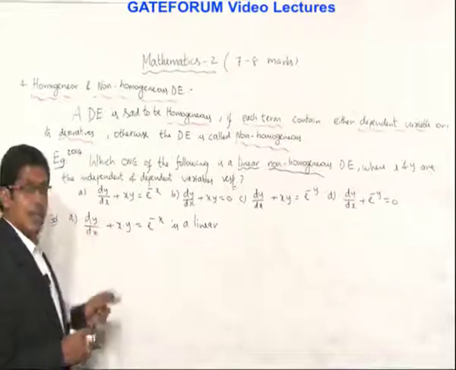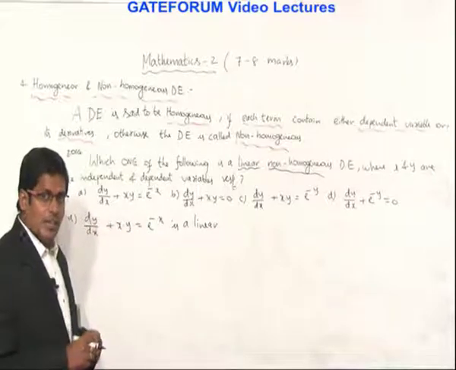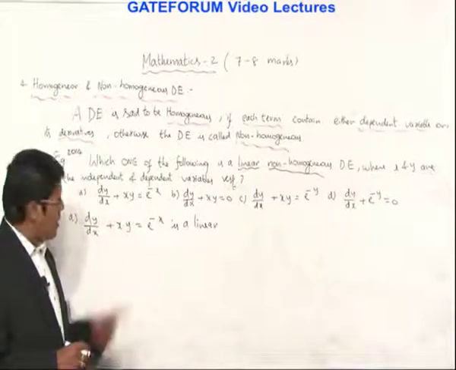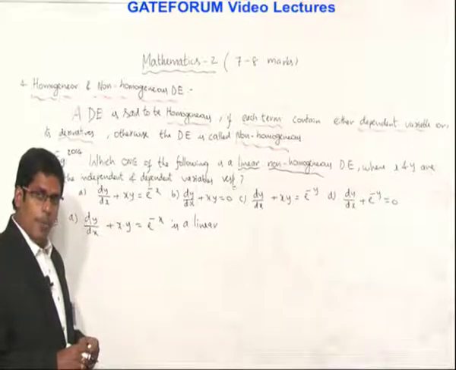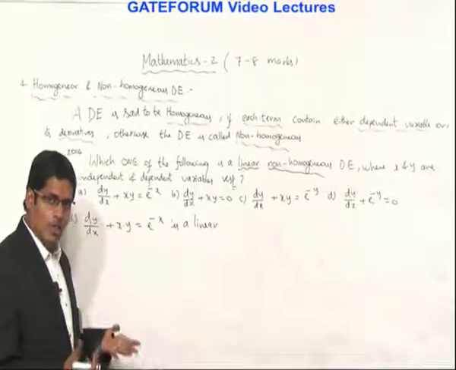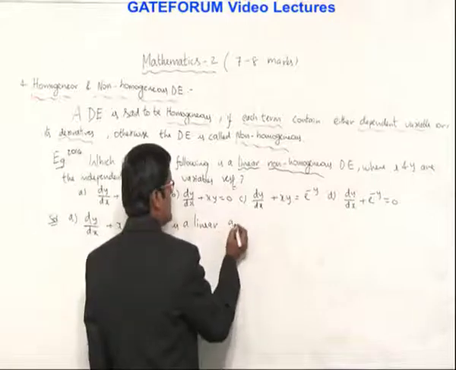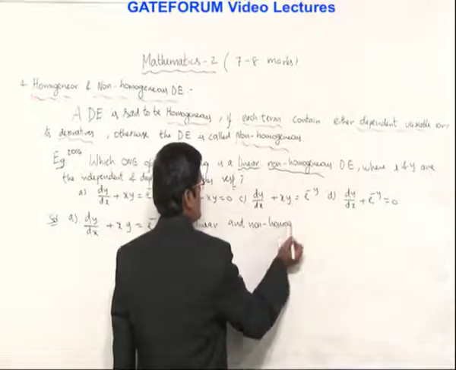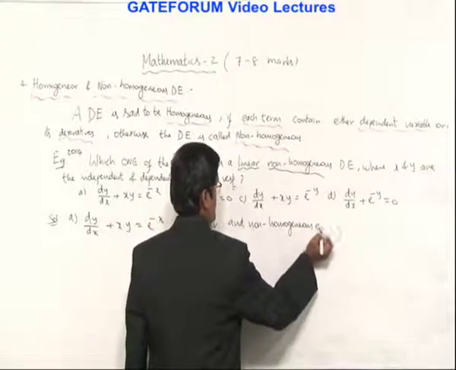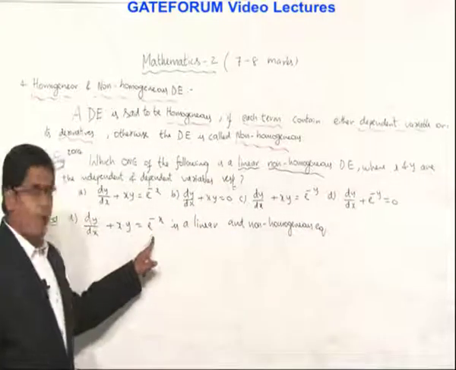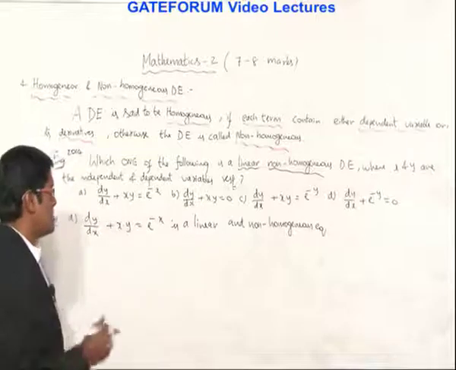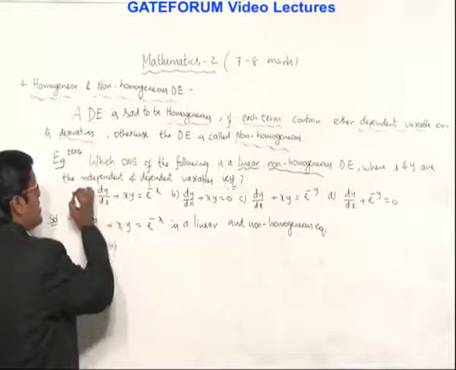Each term must contain either the dependent variable or derivatives. The first term contains a derivative, the second term contains the dependent variable. On the right side, the term e power minus x does not contain a dependent variable or derivatives. So it is a linear and non-homogeneous equation. That's why this is non-homogeneous. So the answer is option A.